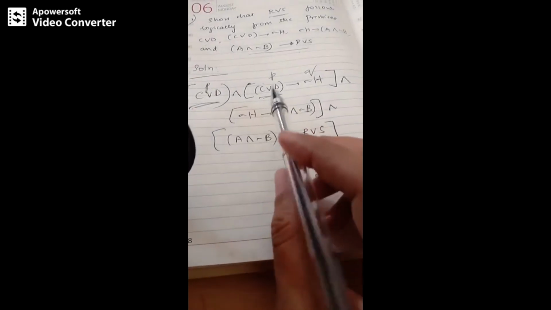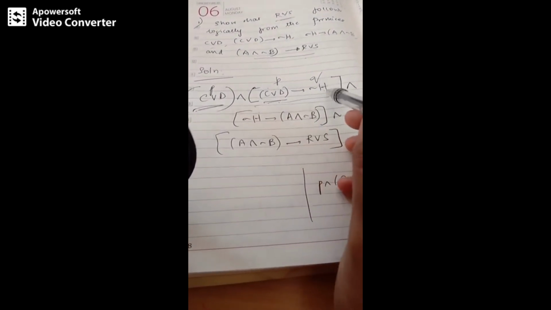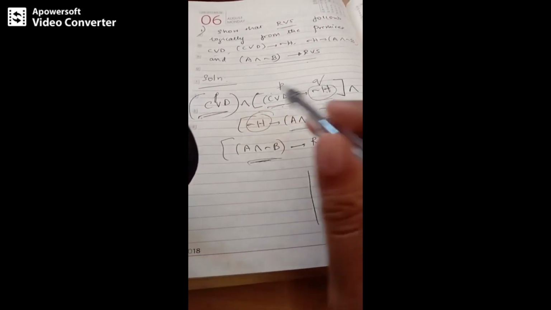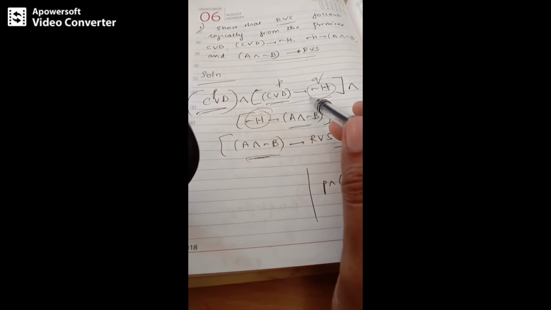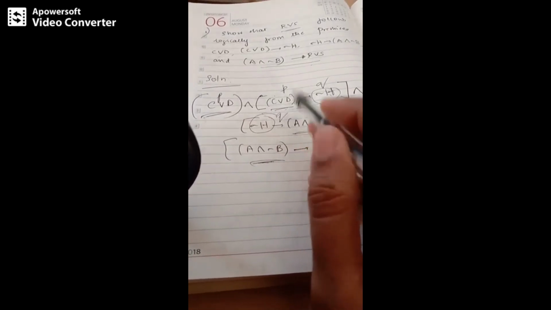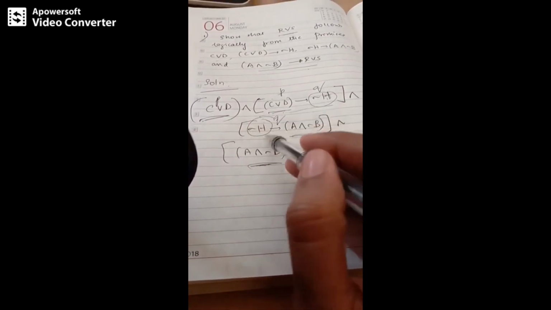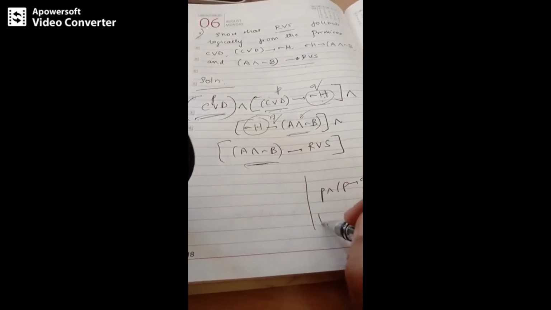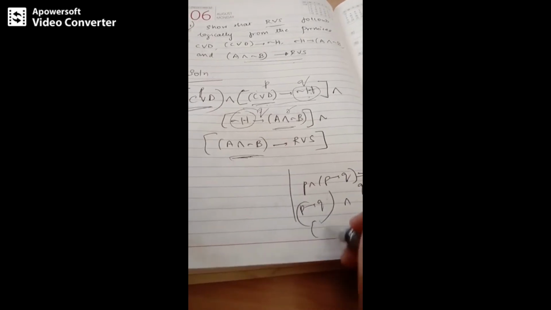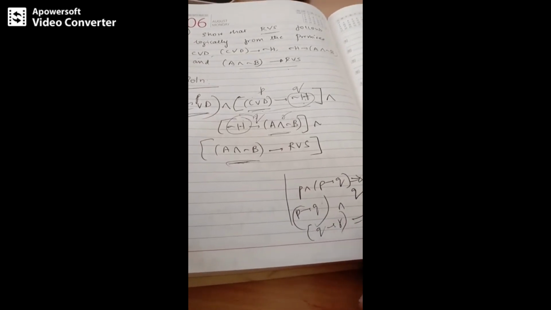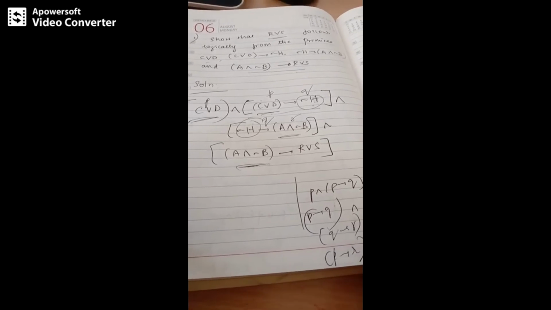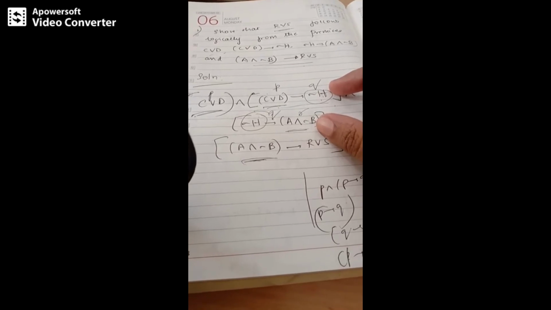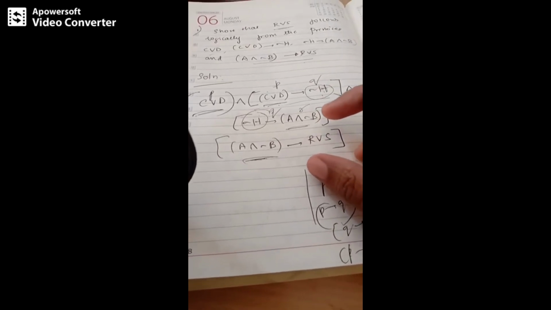But now, moreover, you can observe this term and this term is also same. Similarly, this term and this term is same. So I can apply the rule of syllogism, right? This is like your P implies Q and this is also like Q. This is your R. So it is in the form of P implies Q and Q implies R, which logically implies P implies R. This is as per rule of syllogism. So I can apply rule of syllogism in these two parts. The same thing I can do, rule of syllogism, for these two parts.